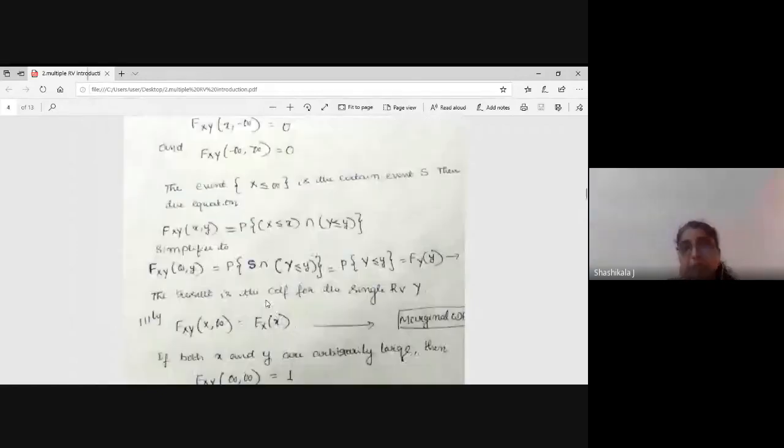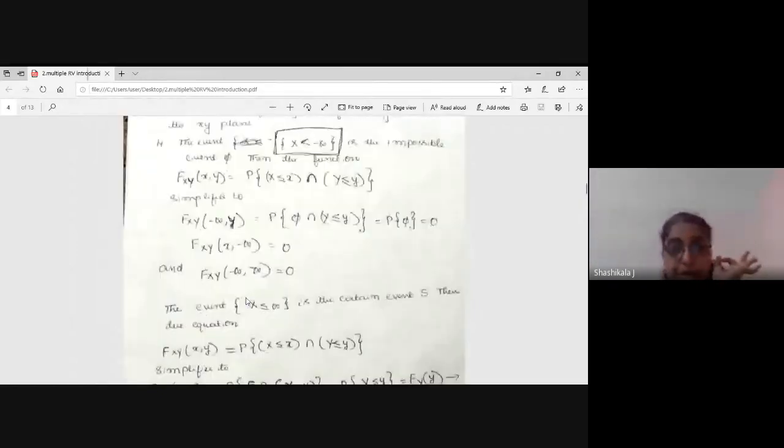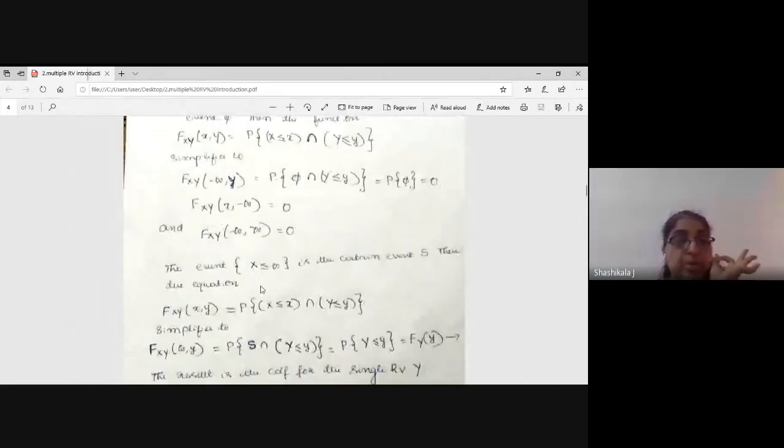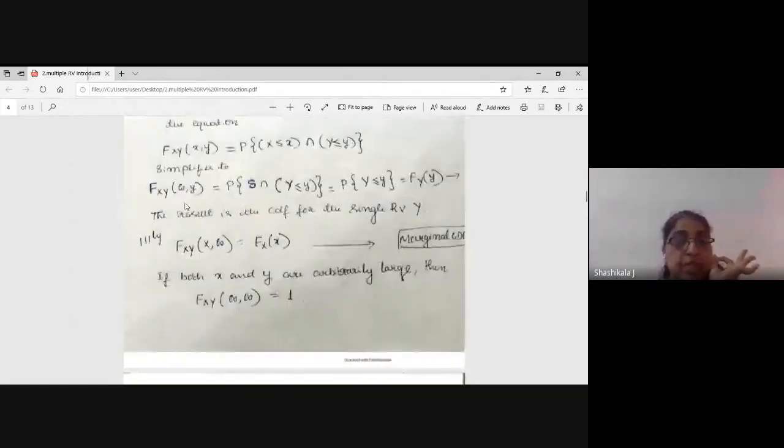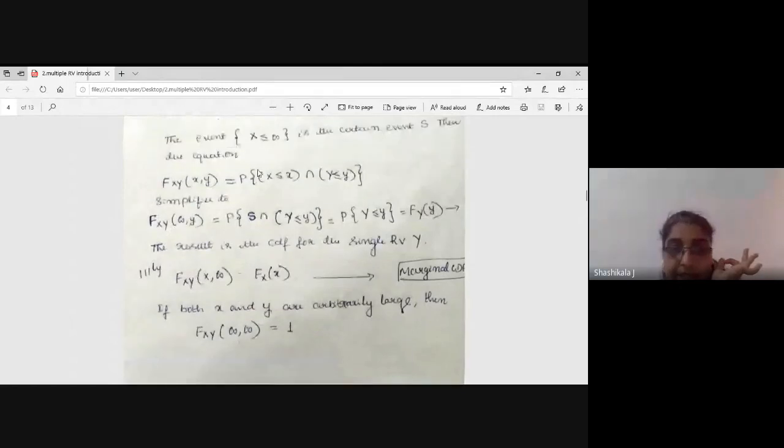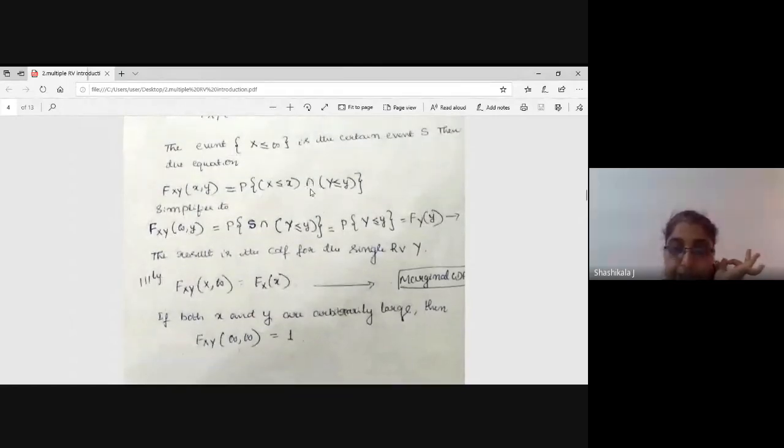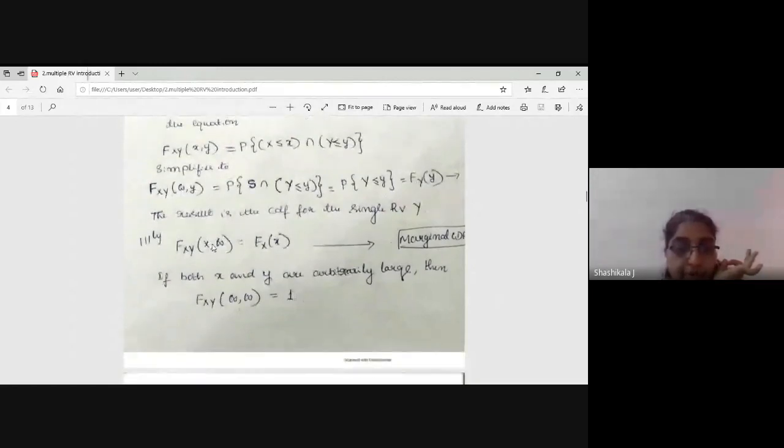For your problem purposes, whenever your CDF is a probability, it is assigned, but we have to take the intersection of both x and y. The CDF of x and y with x at infinity, the intersection of infinity and y will be y only, that is why it is F of y. And F of xy at x comma infinity, the intersection of both, will be only x, that is F of x.